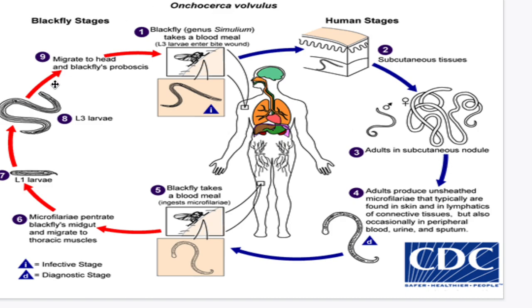So here we are at the black fly stages. A black fly ingests those microfilariae during its blood meal, and after ingestion, the microfilariae migrate through the black fly's midgut through the hemocoel to the thoracic muscles. There, the microfilariae develop into first stage larvae and subsequently into your third stage infective larvae. Then the third stage infective larvae migrate to the black fly's proboscis and can infect another human when the fly takes a blood meal.